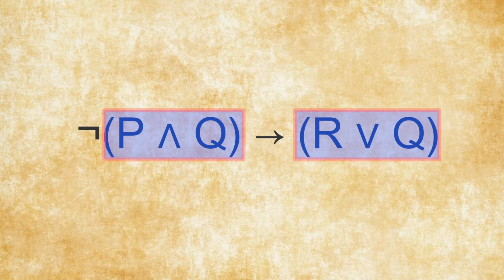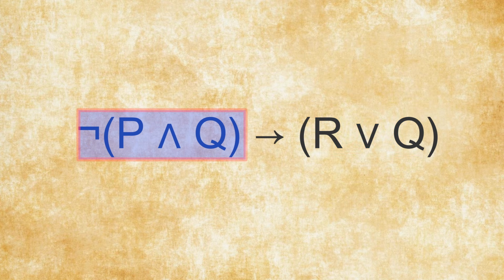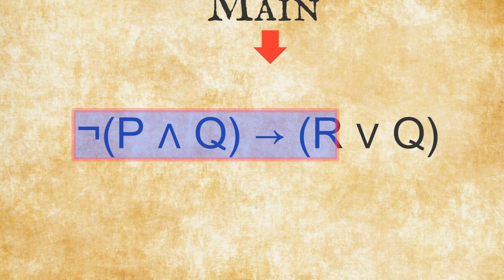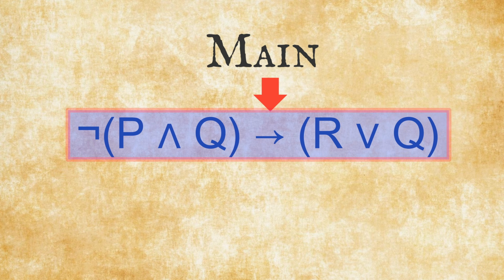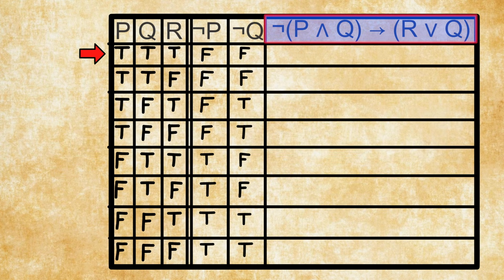Whenever we have a complex premise like this one, we always begin with the operator that possesses the smallest scope. In other words, the operator that affects the least amount of variables and operators. And then we work ourselves up to the operator with the second to smallest scope, and then the third, etc., etc., until we've reached the main operator. So first we take the two operators that affect two variables.